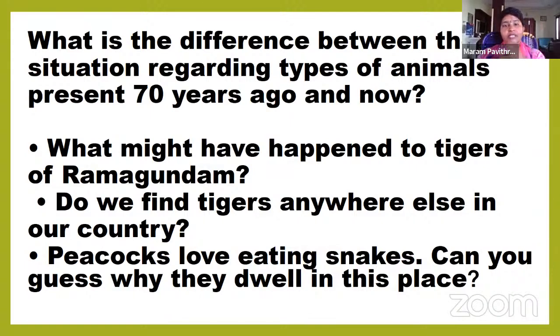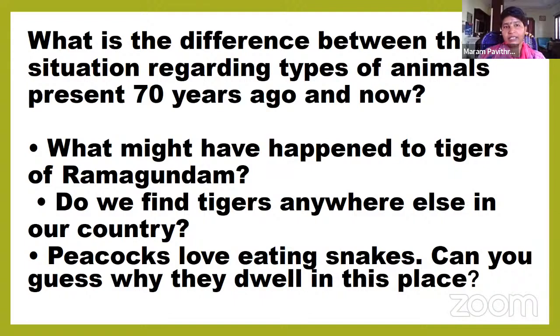Actually, 70 years ago, there were many different varieties of wild animals in Ramagundam in Karimnagar district. But when the industries and power plant were established, the forest was cleared, so wild animals lost their habitat.